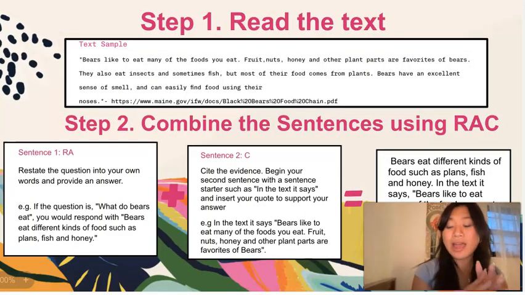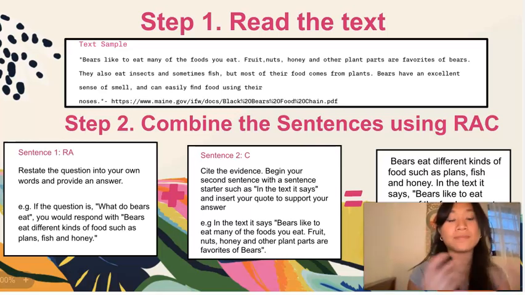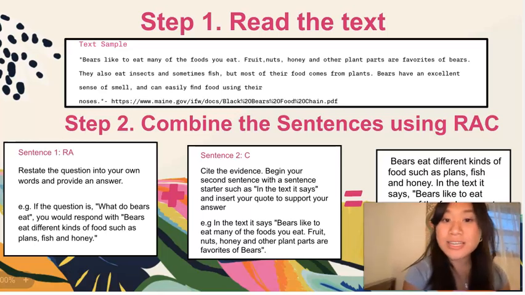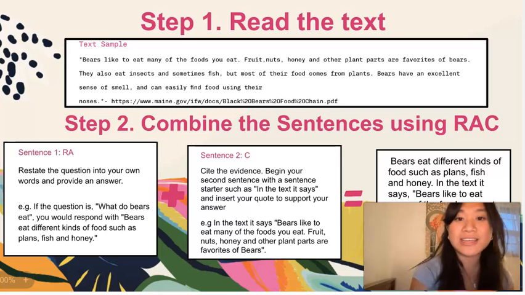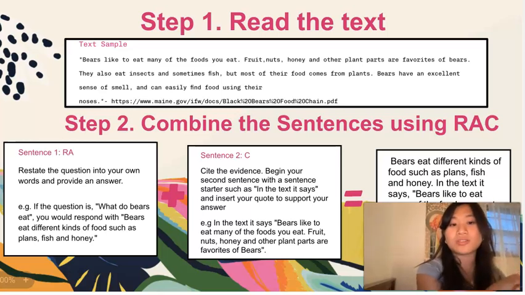Okay, and here I have a layout of exactly what you need in order to write an SCR. So step 1, we're going to read the text. I found a text sample, and it says, "Bears like to eat many of the foods you eat. Fruits, nuts, honey, and other plant parts are favorites of bears. They also eat insects and sometimes fish, but most of their food comes from plants. Bears have an excellent sense of smell and can easily find food using their noses." Now, the question is, what do bears eat?